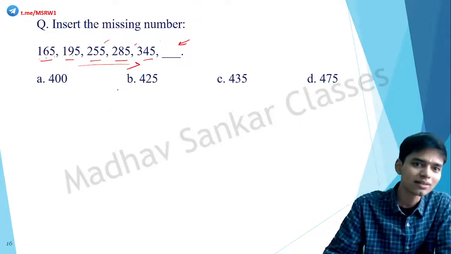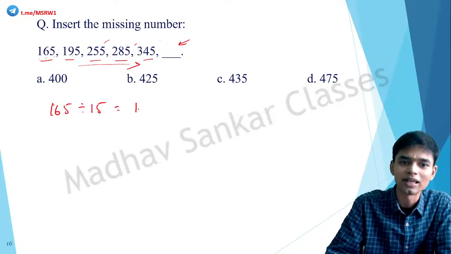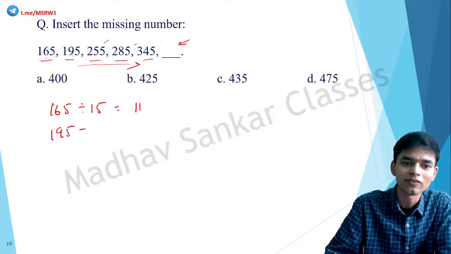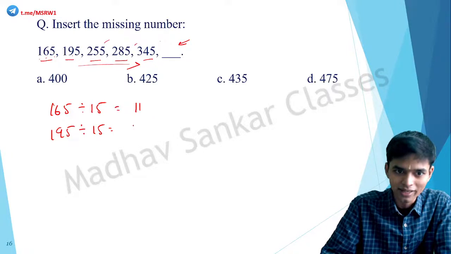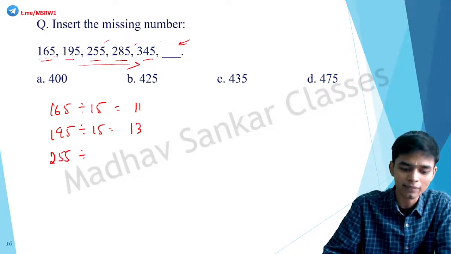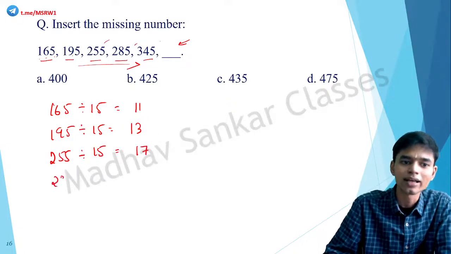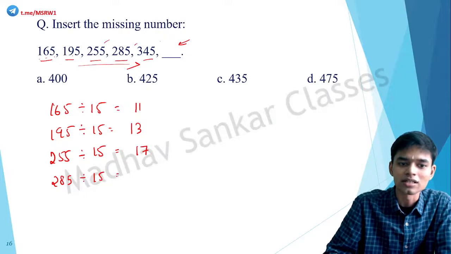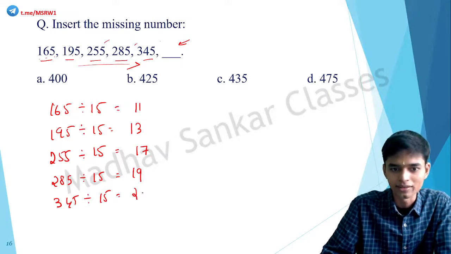Correct? So using that, 165 divided by 15 is what? 11. 195 divided by 15 is equal to how much? 12 is 180, so 13. 255 divided by 15 is equal to 17. 285 divided by 15 is equal to 19. 345 divided by 15 is equal to 23.